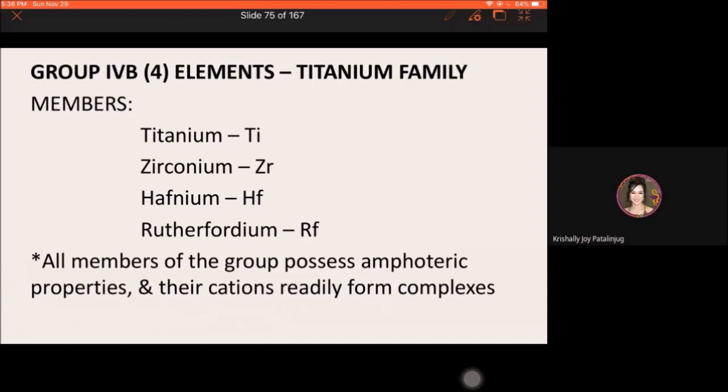All right. So members under this group, we have the titanium, zirconium, hafnium, rutherfordium. These are rare. Okay, rare po siya na mga elements. Pero among these, ito yung pinaka may use pharmaceutically, yung titanium.